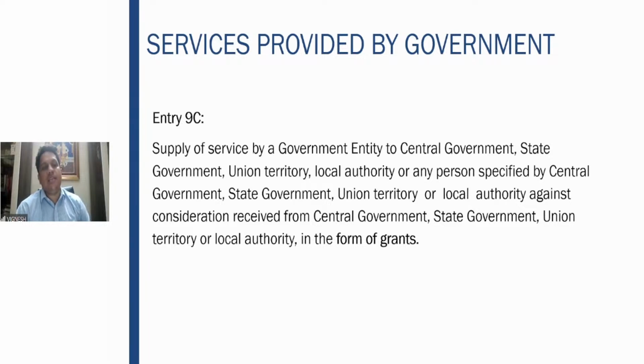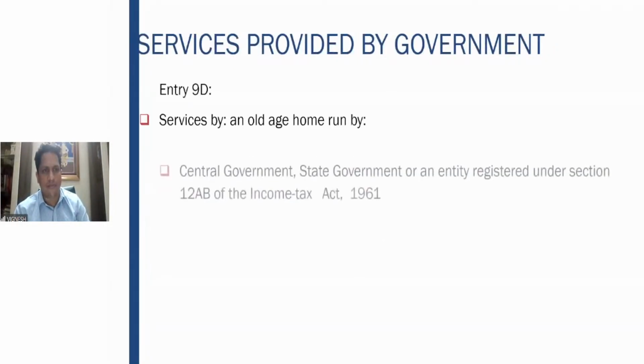Then entry 9C is what? Service by a government entity to the central government, against consideration received in the form of grants. That means what? You are a government entity, a public sector undertaking, where the major share is controlled by the government. You are undertaking some activity, and for that the government has given you a grant, saying, this is the grant amount I'm giving you, with this money you do all your activities. So that also is exempt by virtue of entry 9C.